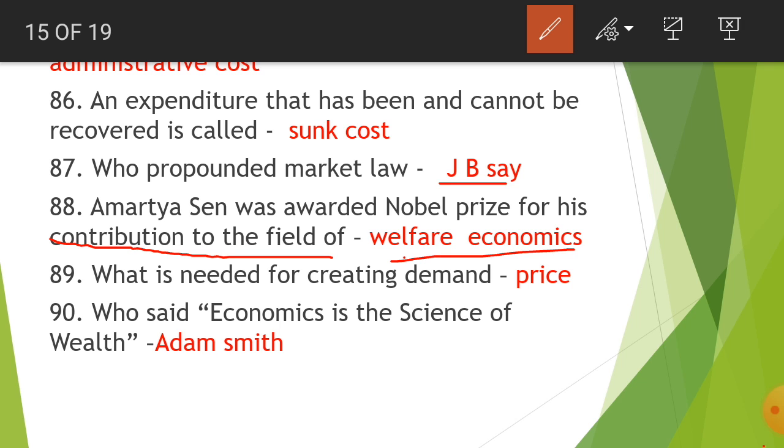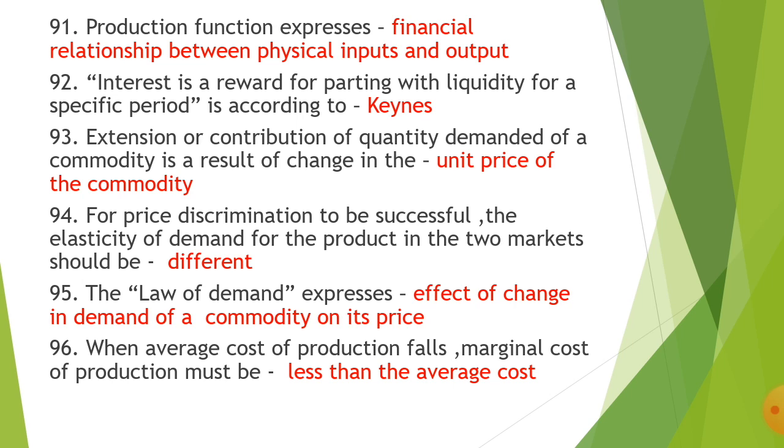What is needed for creating demand? That is price. Who said economics is the science of wealth? One more important question, although all the questions are important, but those I am saying important are way ahead of others. So he is Adam Smith. Next, production function expresses financial relationship between physical inputs and outputs. Once again, production function expresses the relationship between physical inputs and outputs. So I hope you are clear with this.